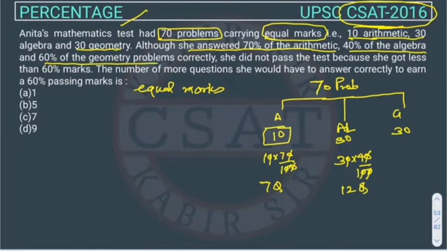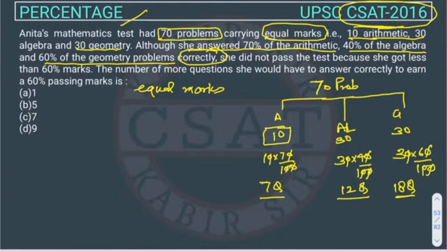And 60% of the geometry problems. 60% of the total geometry problems, which are 30, this 0 will cancel this 0, so 18 questions. So she solved 7 questions of arithmetic correctly, 12 questions of algebra, and 18 questions of geometry.